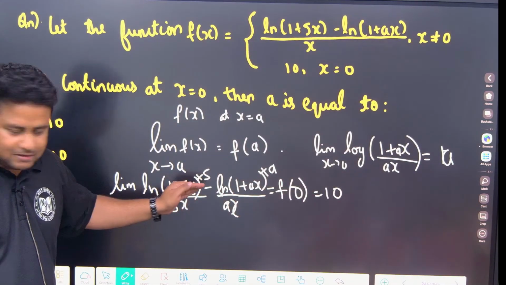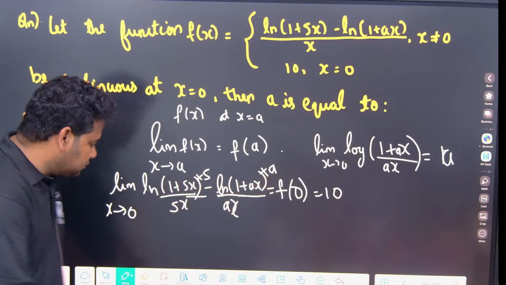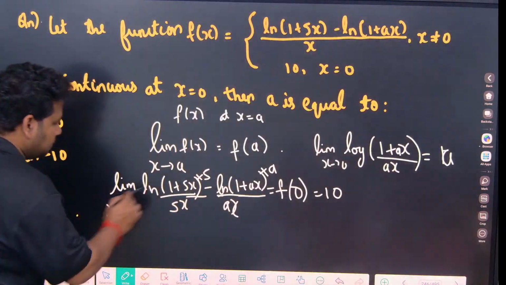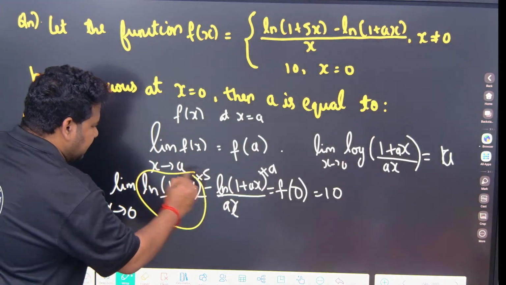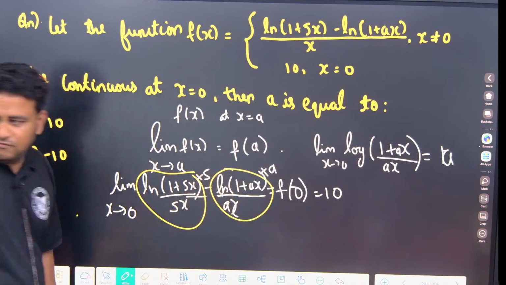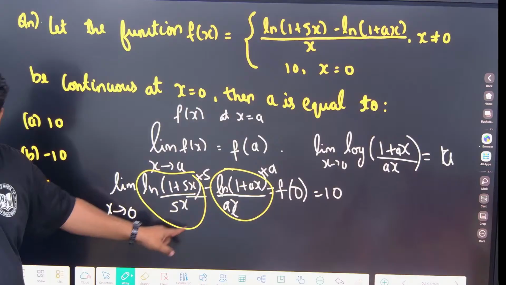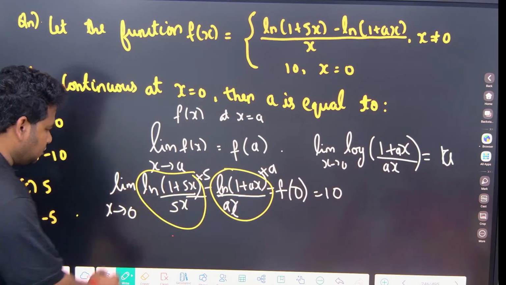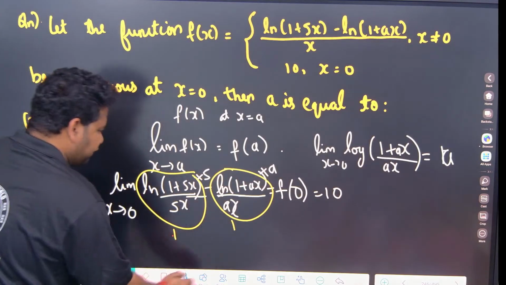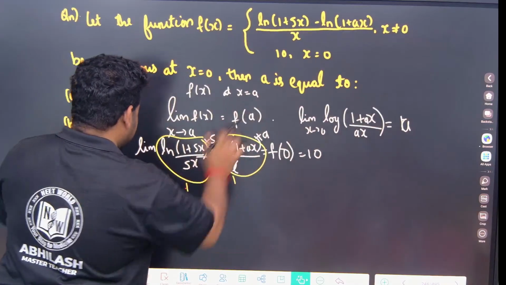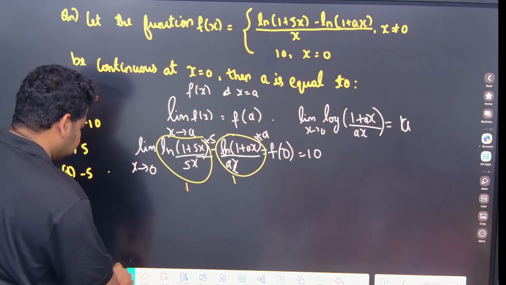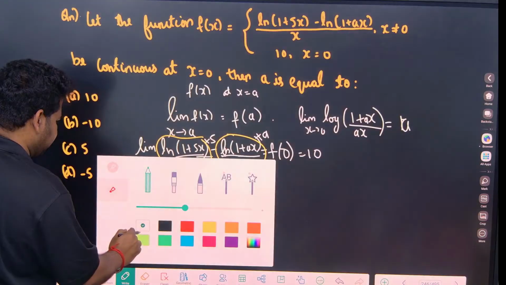Divide by 5 and multiply by 5. Divide by a and multiply by a. So this will become what? This entire thing, and this entire thing will become what? 1. This will become 1 and this will also become 1. So we are left with what? 5 minus 5. 5 minus what is that? A. So we are having 5 minus a.